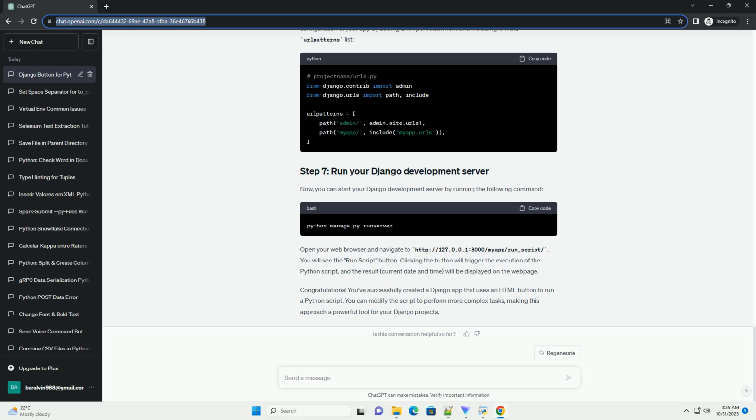Clicking the button will trigger the execution of the Python script, and the result, the current date and time, will be displayed on the web page. Congratulations! You've successfully created a Django app that uses an HTML button to run a Python script. You can modify the script to perform more complex tasks, making this approach a powerful tool for your Django projects.